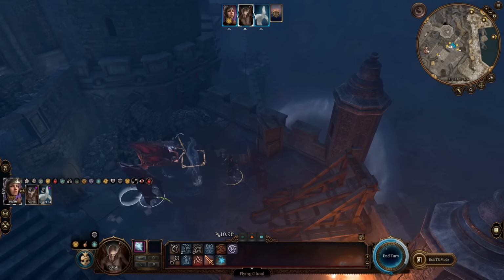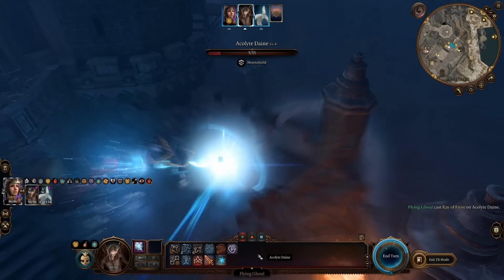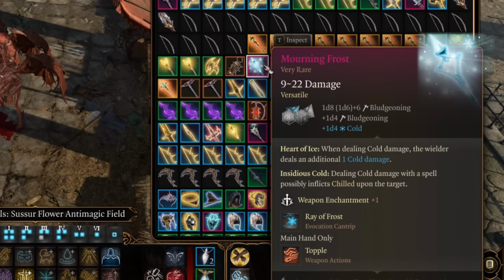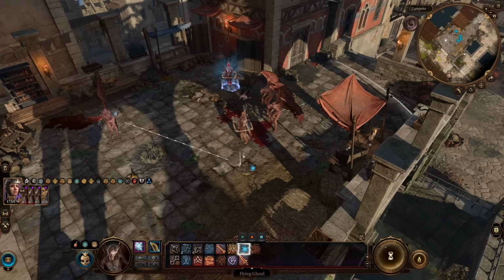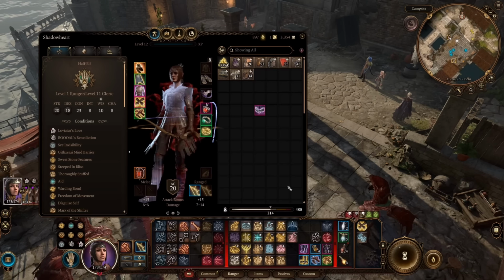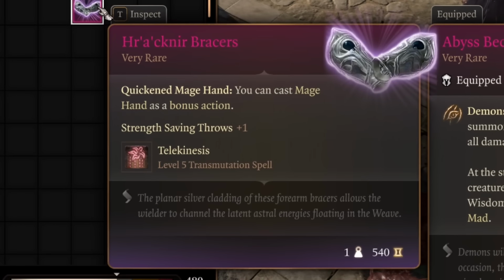But if you give them items that allow them to cast spells, you can give them an elixir of Cloud Giant Strength to make those spells extremely reliable. The staff Morning Frost is a fun one. It's Gale food, so they can equip it straight off the ground, and then they'll be able to cast Ray of Frost with very high accuracy. My favorite item to give them, though, is the Haraknir Bracers, which let them cast Telekinesis.